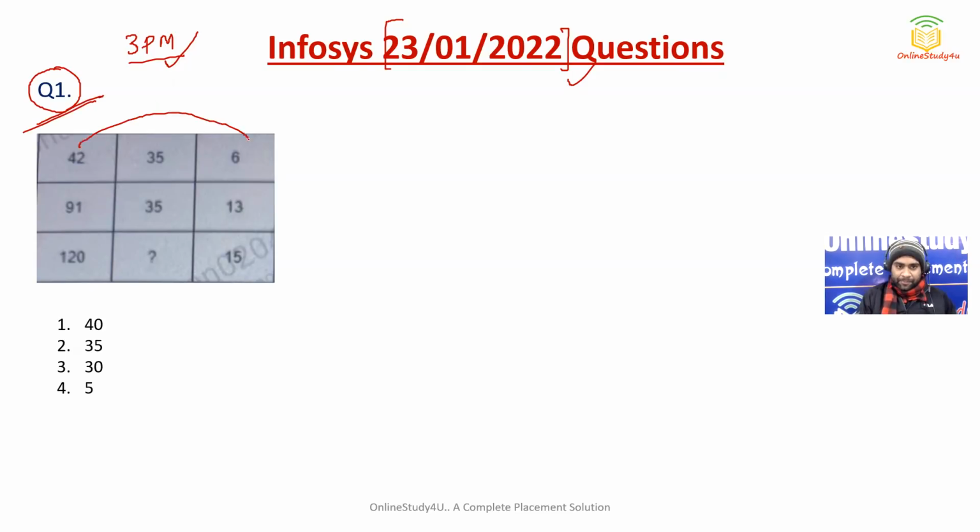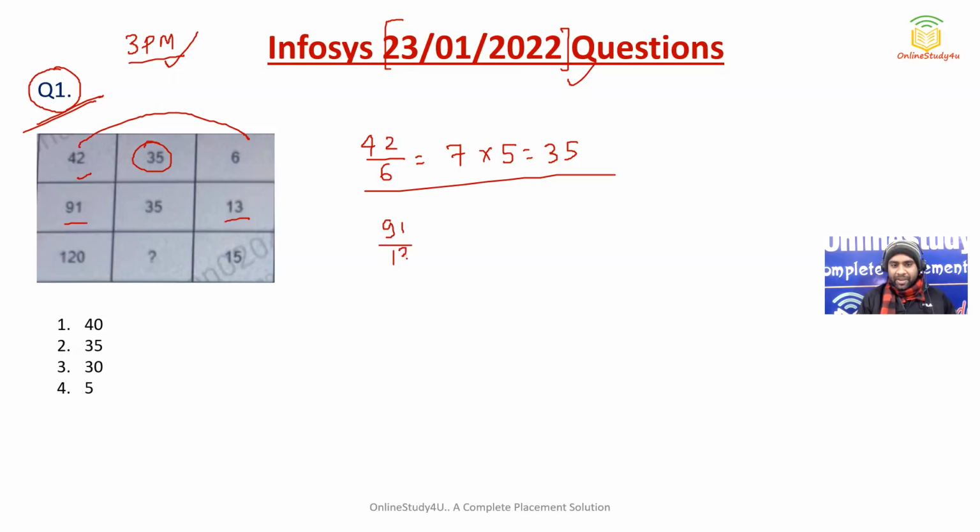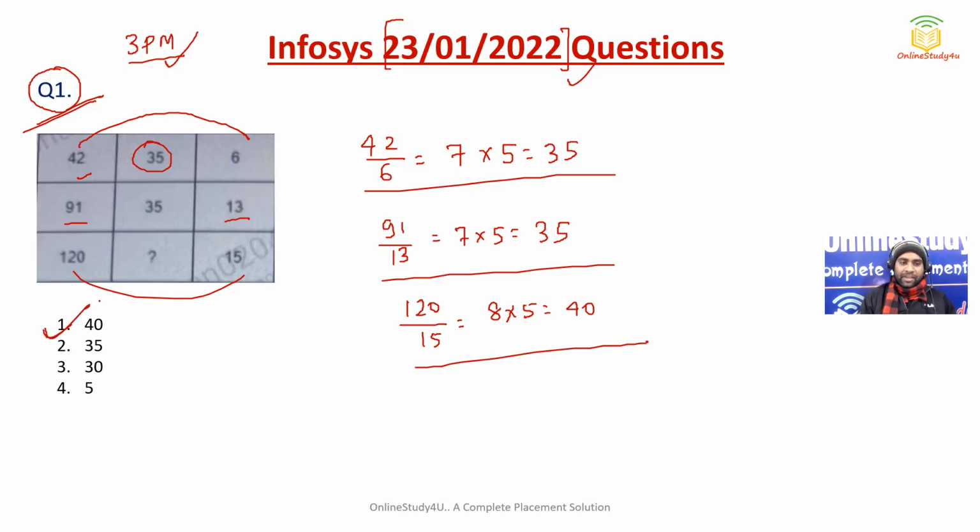Now here, what happened? They divided 42 by 6. If we divide 42 by 6, it will give you 7. Then they multiplied with 5, which is nothing but 35. So 35 is written here. Then again 91, they divided by 13. So it is nothing but 7, and then they multiplied by 5, so it is nothing but 35. Then here also the same thing will happen. 120 will be divided by 15, so 8 times. And then if you multiply by 5, it will give you 40. So 40 will be the correct answer. So this was a puzzle which was definitely for 3 marks.